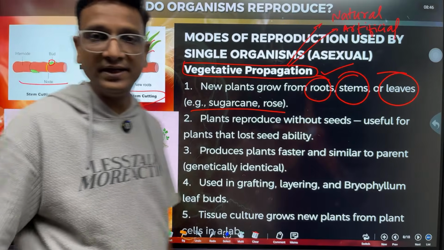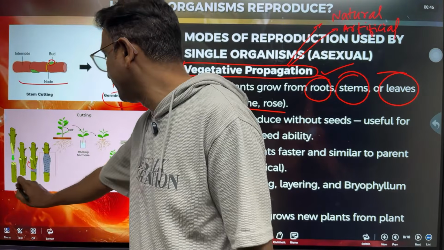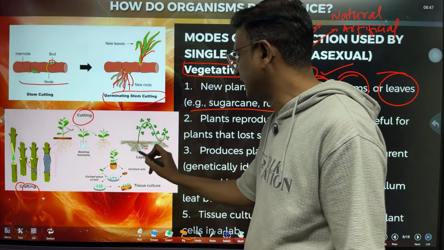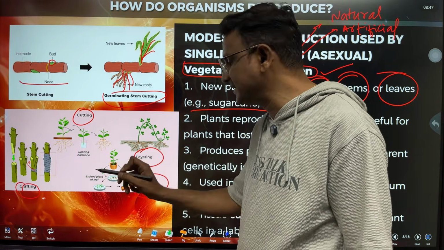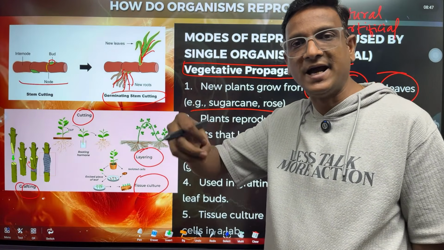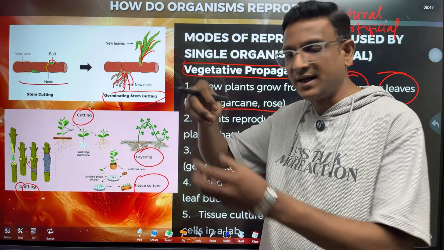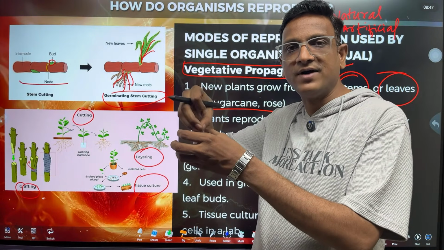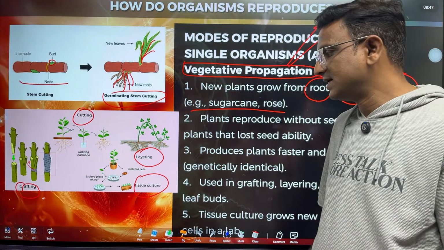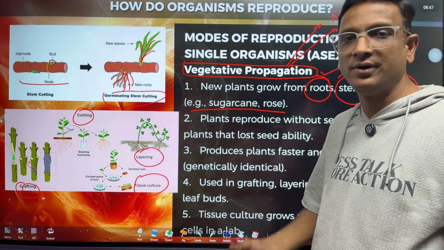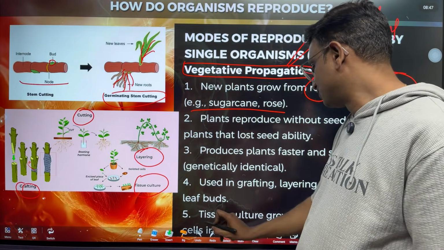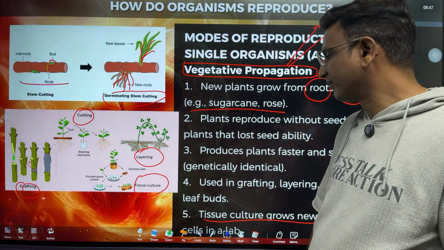For example, here we can see the techniques in this picture. Grafting is one such technique, cutting is one technique, layering is one technique, tissue culture is one technique. In tissue culture, they take some tissues of some plants, some cells in a petri dish, in a controlled environment in the lab, and they grow the cells into small plantlets. That is tissue culture. Just by taking some tissue, they are able to grow a new plant. That is tissue culture. Okay. So plant cells in a lab.